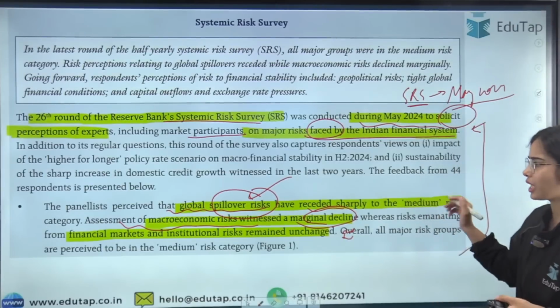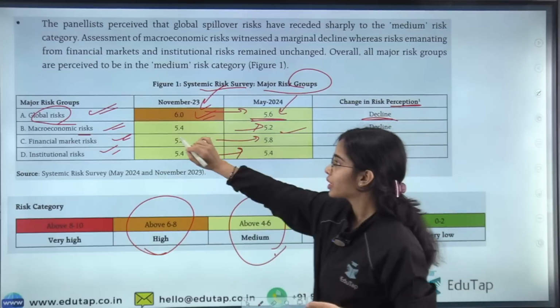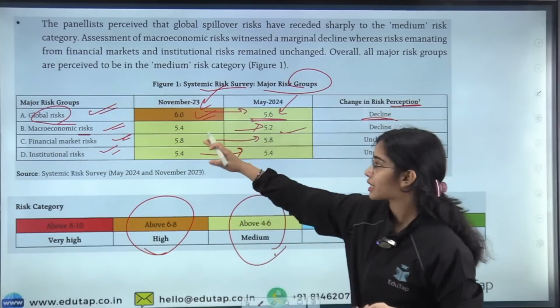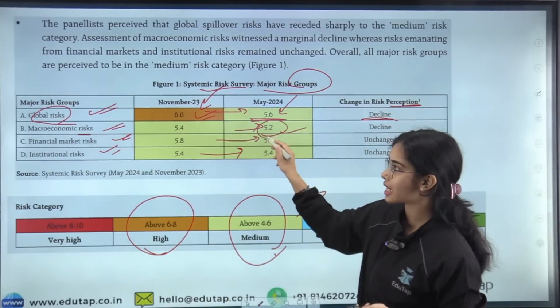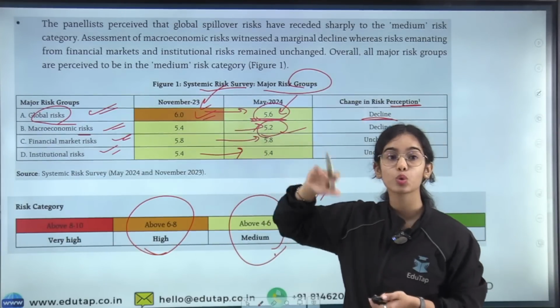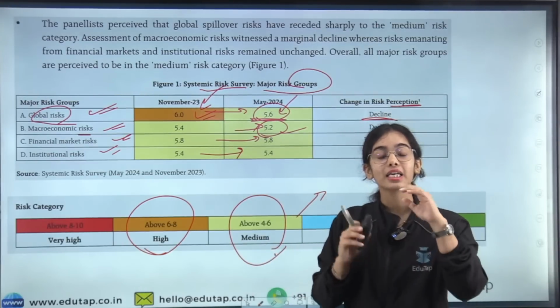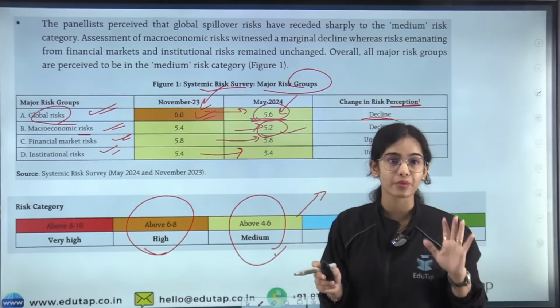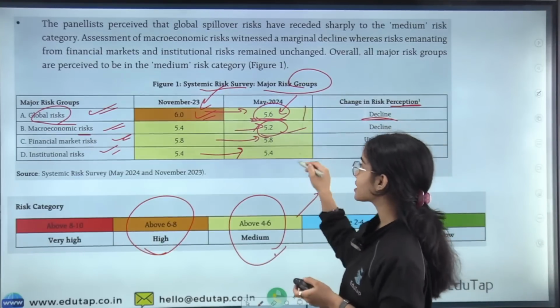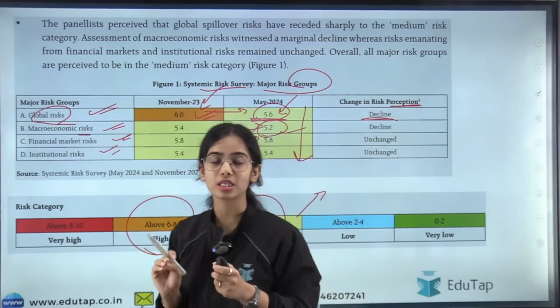So you can read which risk has increased particularly. That is the risk in the macroeconomic risk category. This has gone down, as well as the global risk has gone down. So no risk has increased for our country. That is a very important point: as per the panelists, no risk has increased for our country. The risk has decreased, especially the global risk has come down from the high risk category to the medium risk category.